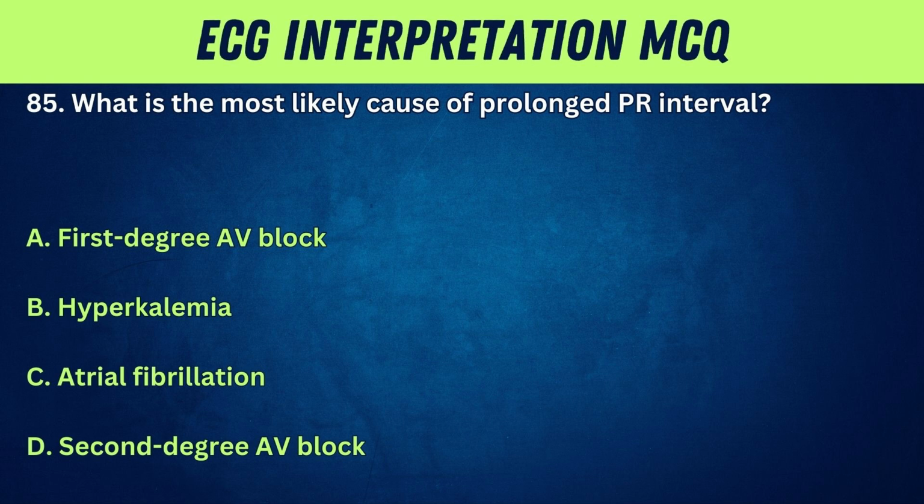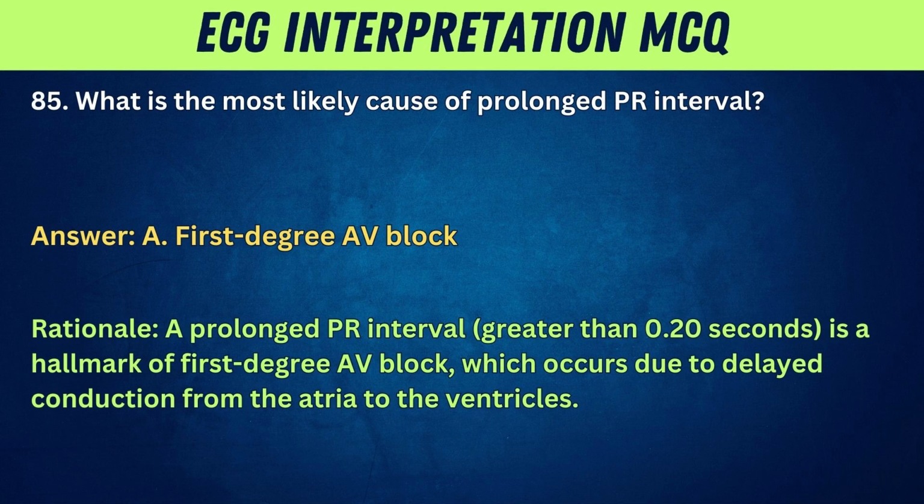85. What is the most likely cause of prolonged PR interval? A. First-degree AV block. B. Hyperkalemia. C. Atrial fibrillation. D. Second-degree AV block. Answer. A. First-degree AV block. Rationale. A prolonged PR interval greater than 0.20 seconds is a hallmark of first-degree AV block, which occurs due to delayed conduction from the atria to the ventricles.